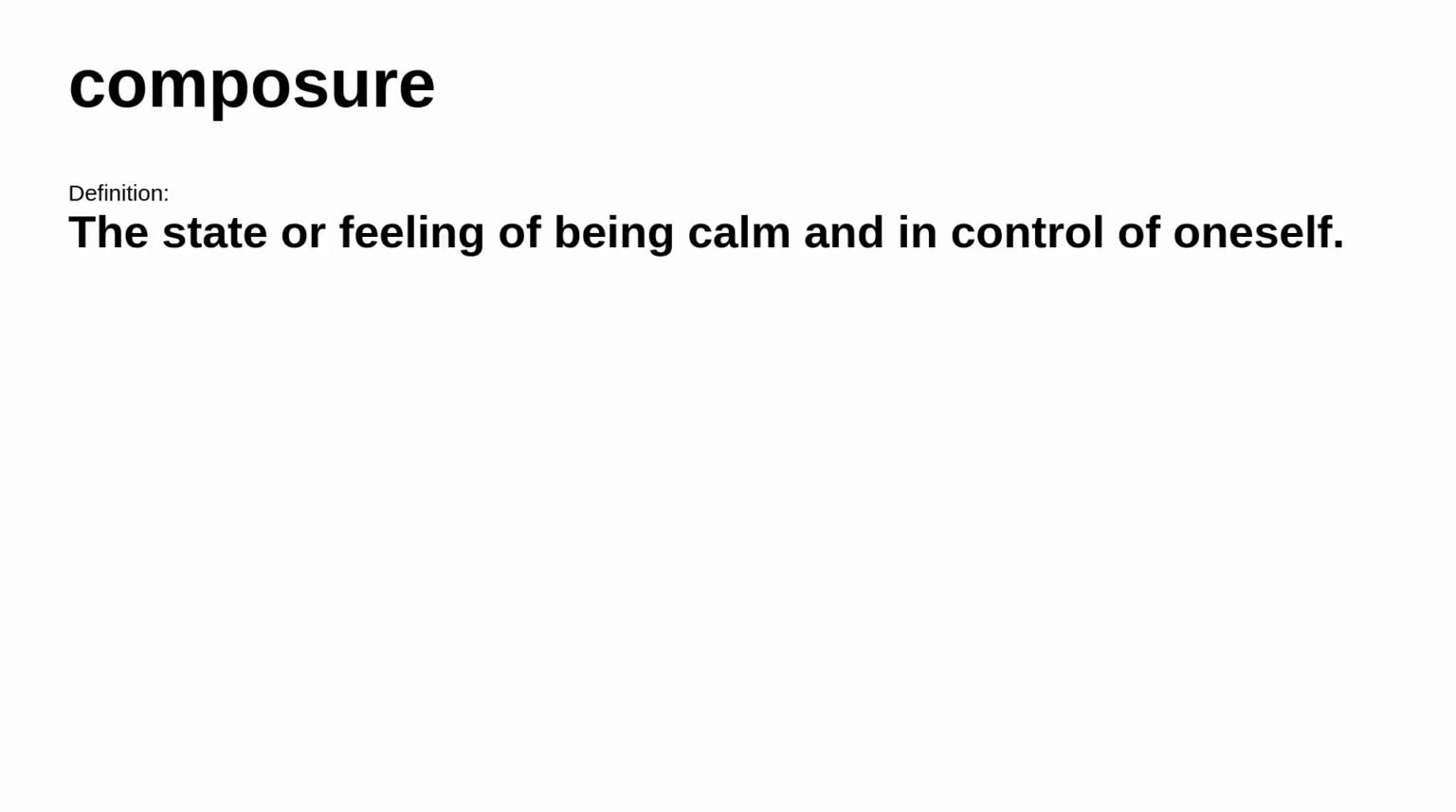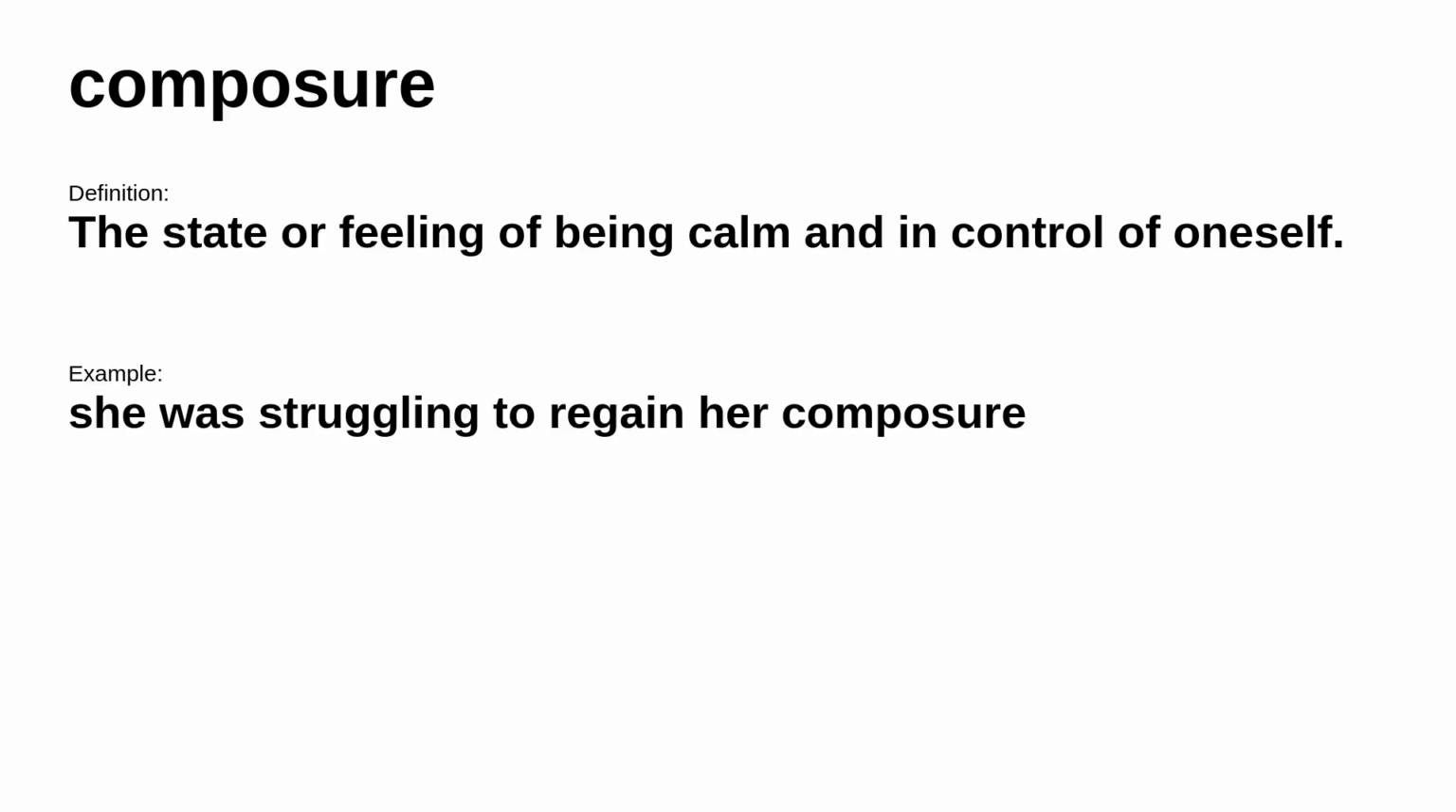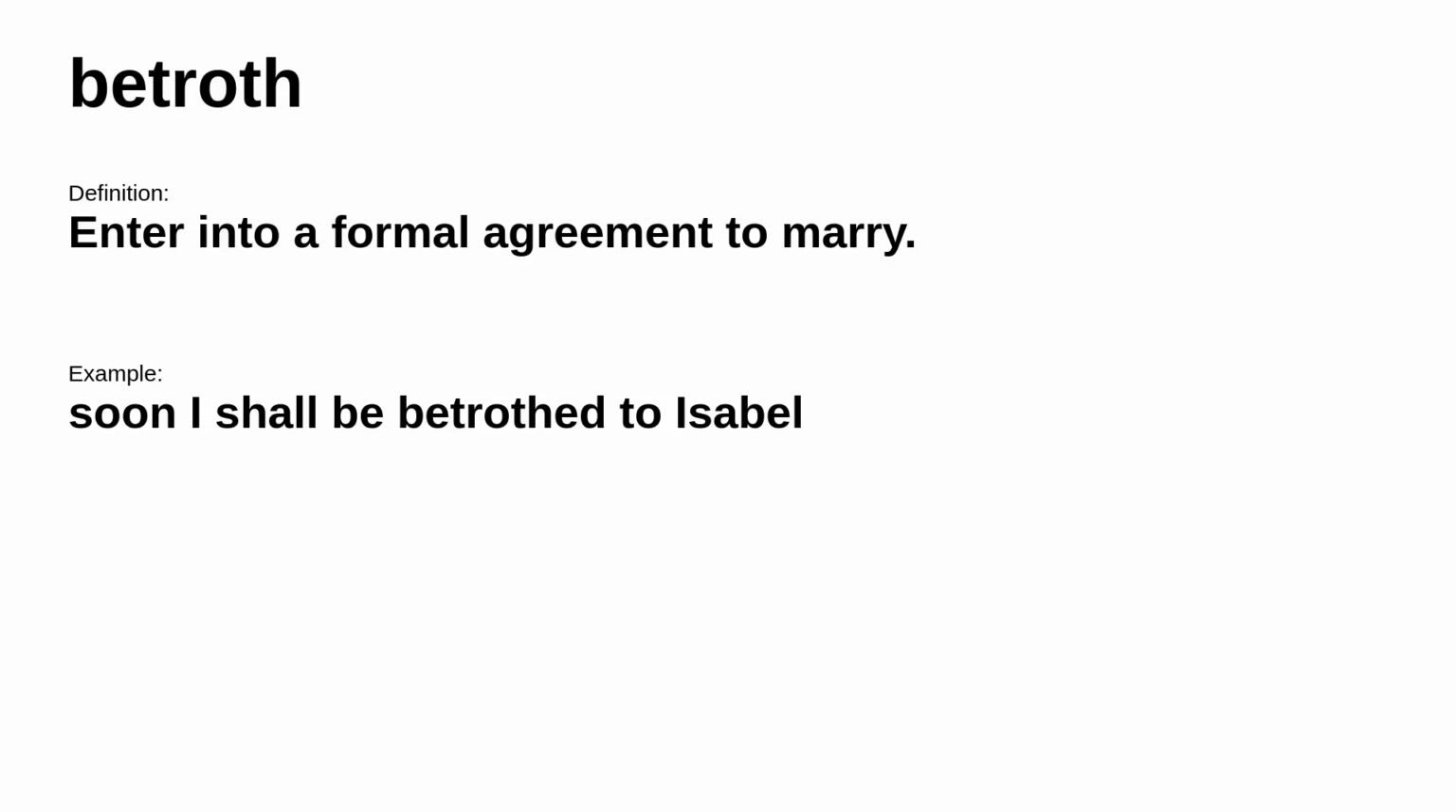The next word is composure. It means the state or feeling of being calm and in control of oneself. Consider this example. She was struggling to regain her composure. The next word is betroth. It's defined as enter into a formal agreement to marry. Consider this example. Soon I shall be betrothed to Isabel.